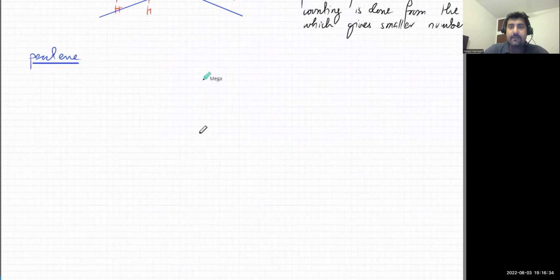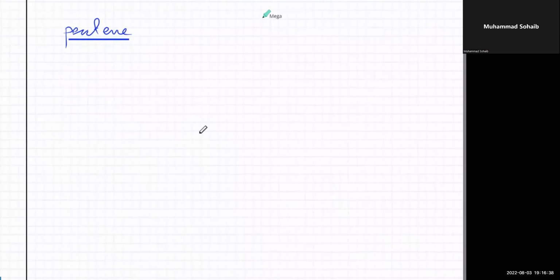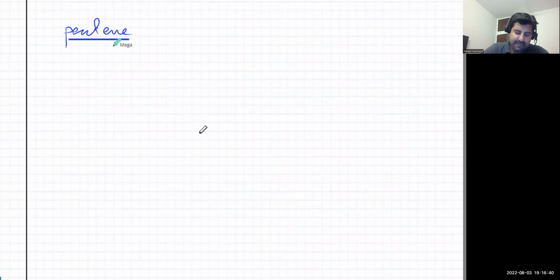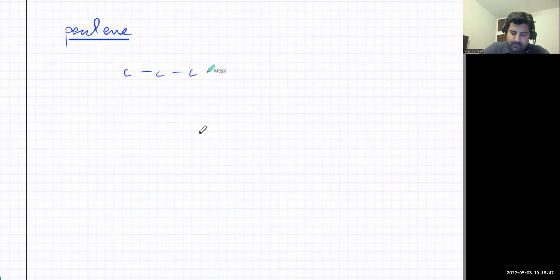So if there is "ene" at the end, that means it's an alkene. It's a 5 carbon atom alkene, so that's 1, 2, 3, 4, 5. Somewhere in the middle there's going to be a double bond. So I'm going to put a double bond on the first one. That is what pentene would look like.